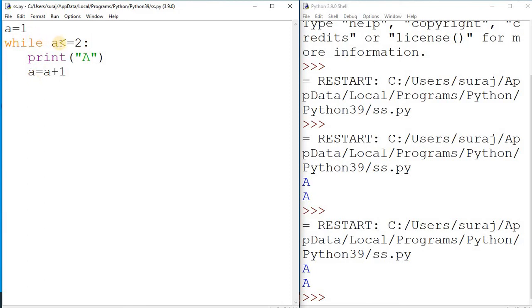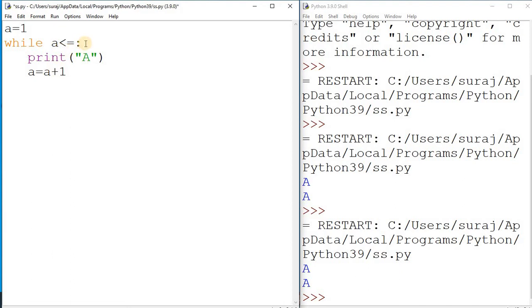Then again it will check the condition. Here 2 less than or equal to 2 is true, so it will print a again. Then the changed value of a is now 2, so 2 plus 1 will become 3. Once a is 3, the condition will be false and it will not run this statement.